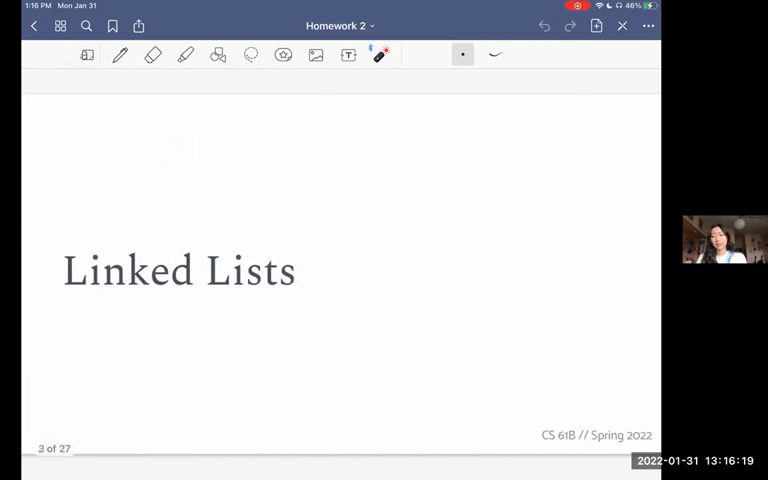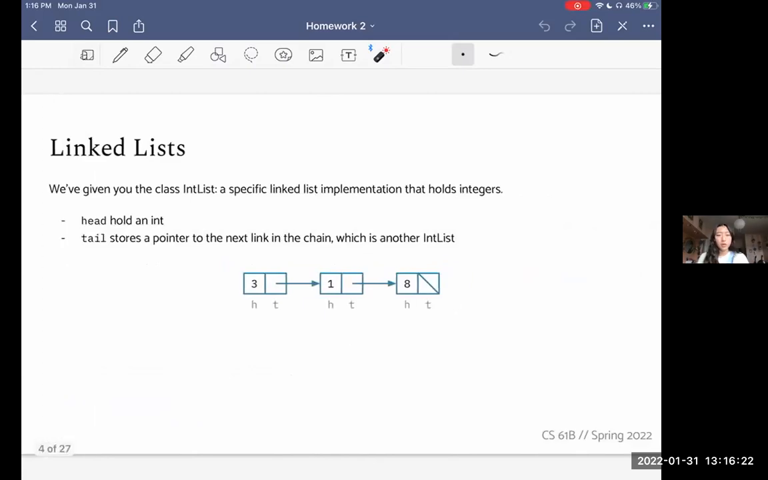We can start by talking about linked lists. So as you already know from lecture, and I think from lab and discussion, linked lists are these modular lists that are basically a chain where each link in the chain contains the item as well as the pointer to the next link in the chain, right? And so in this homework, we gave you the class intList, which is a specific linked list implementation that holds integers, which is why it's called intList, right? And so the two main fields in this intList class are head, which holds an int, and tail, which is a pointer to the next link in the chain, which is just another intList.